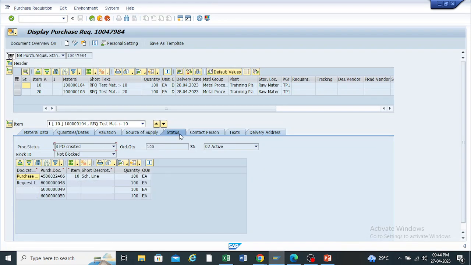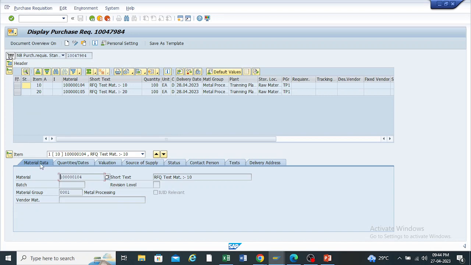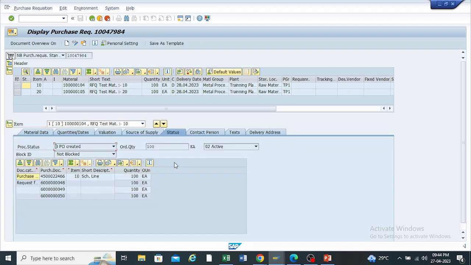Okay, so this is the recently created purchase requisition number, and under the material item overview screen, there is a status tab. So the system will show us this many RFQs will be created for this material, and this purchase order will be created for item number 10.